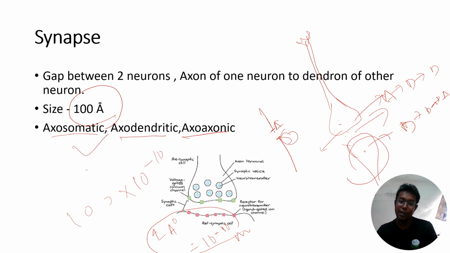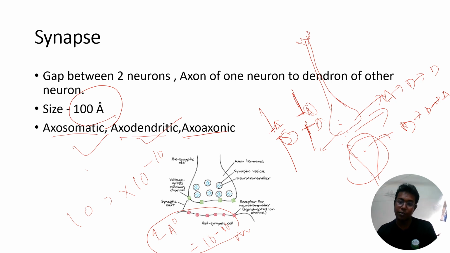Then axodendritic. Suppose this one is a bipolar neuron and this one is again a bipolar neuron. Then definitely it will be the axon and it will be the dendron. So this type of synapse is called an axodendritic type.